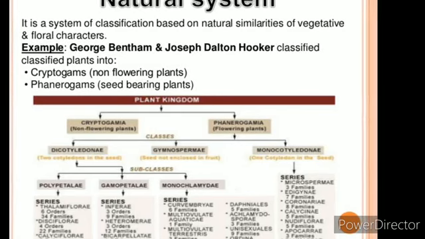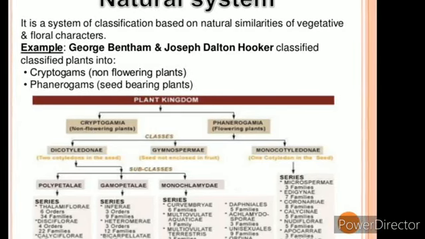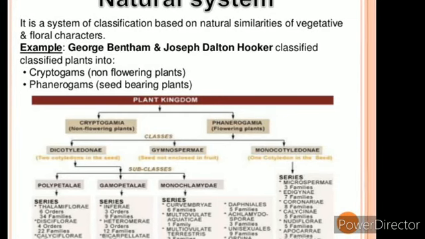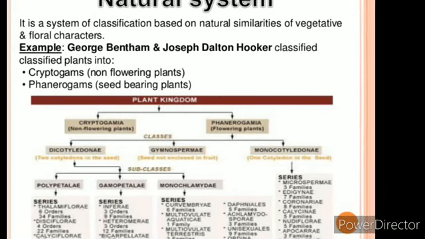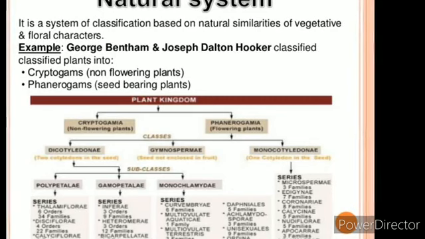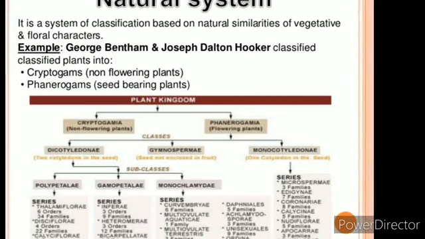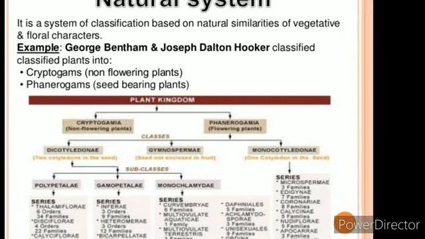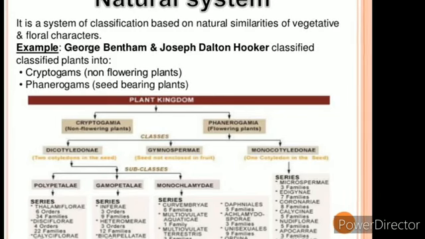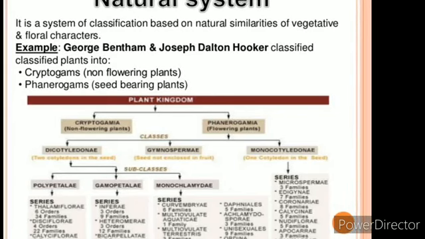And coming to the monocotyledons, which are directly divided into series Microspermae, Epigynae, Coronarieae, Calycinae, Nudiflorae, Apocarpae, and Glumaceae. So these are the series which come under the monocotyledons.